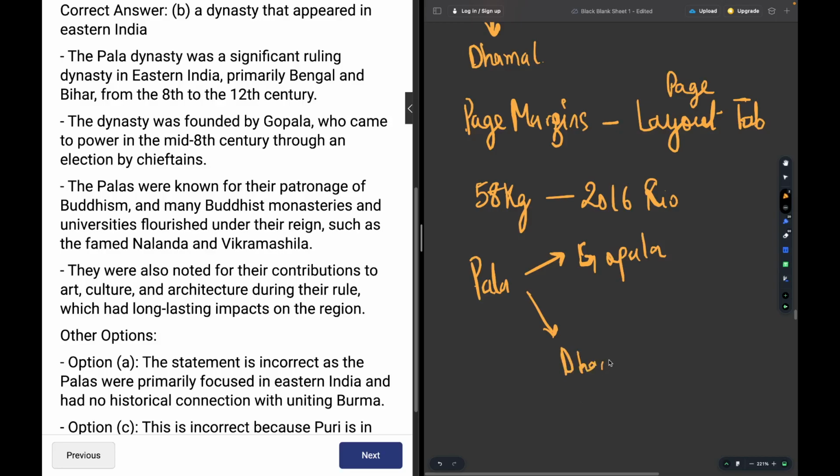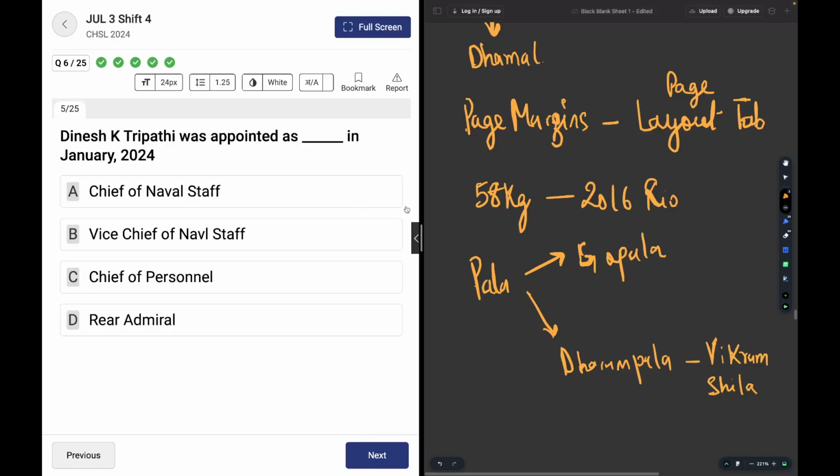Dharampala founded Vikramshila University. Okay. Moving on.